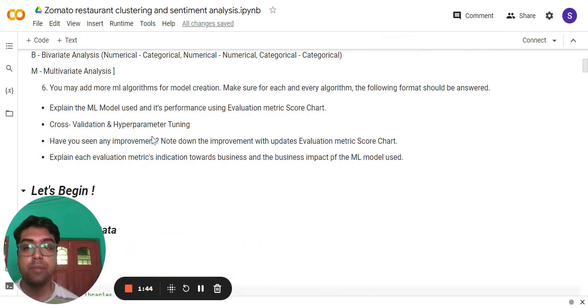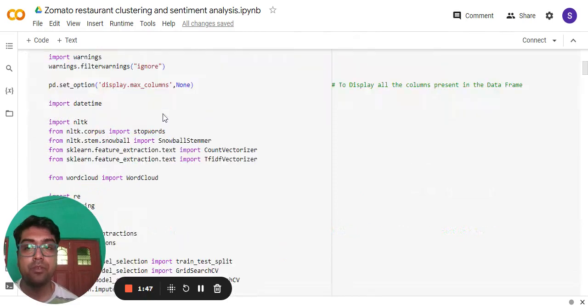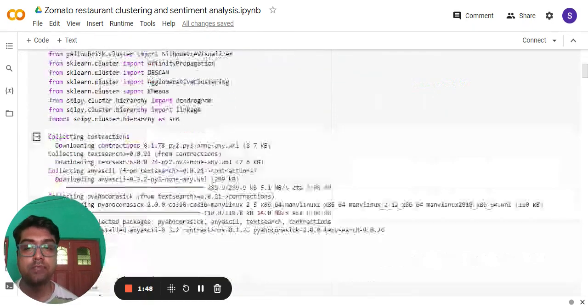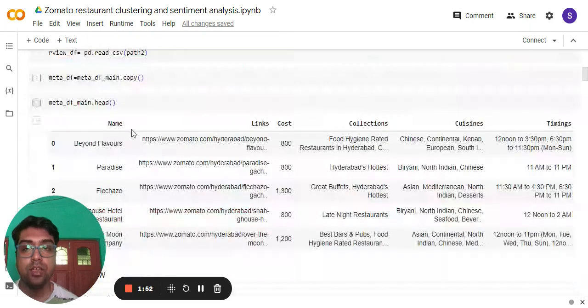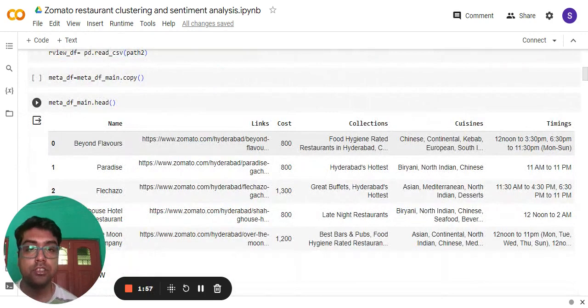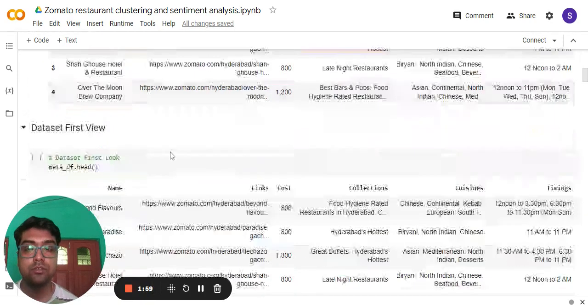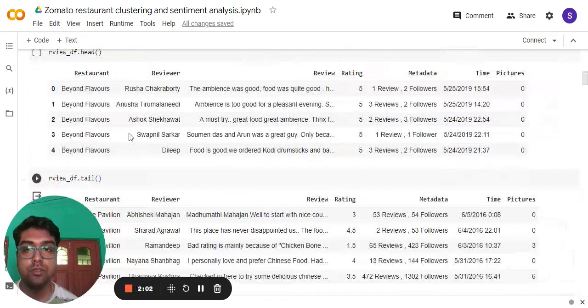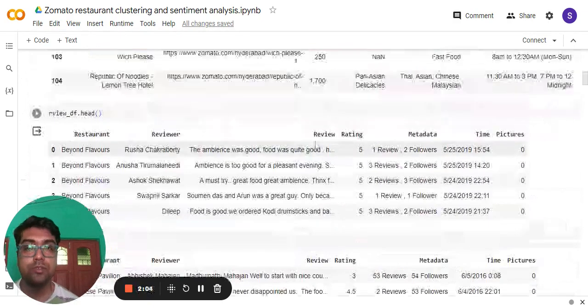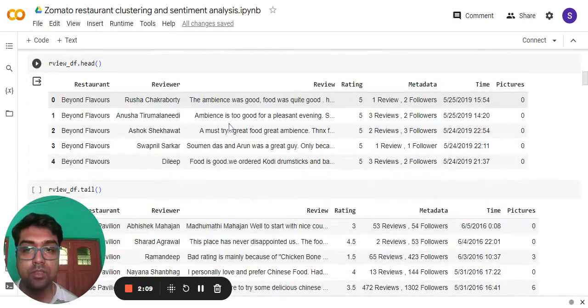Now let's see the packages which I have imported from the Python library. These are the packages. Now this is the dataset loading, and this is the first view of the meta file. We can see name, links, cost, collections, cuisines, and timings are the columns for the meta file, and let's see the review file. So restaurant, reviewer, review, rating, metadata, time, and pictures are the columns.